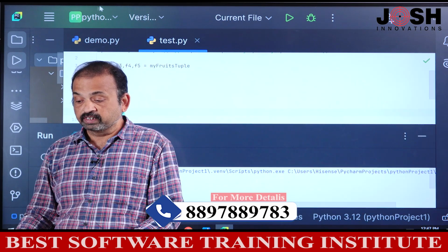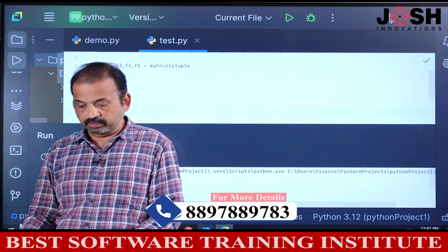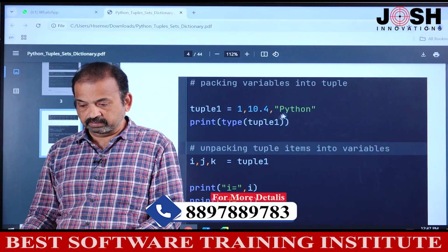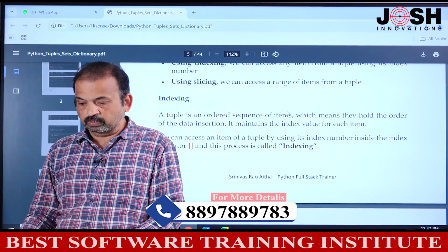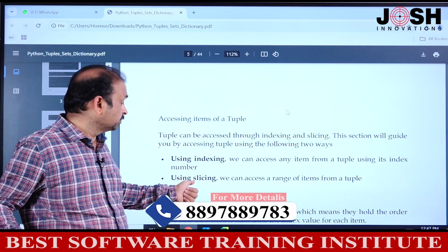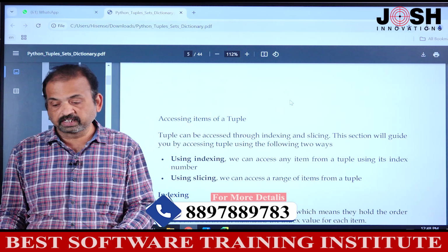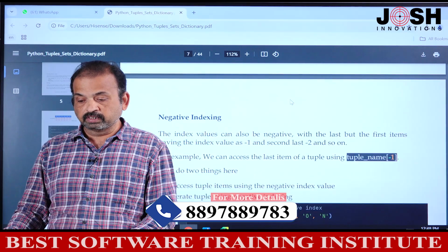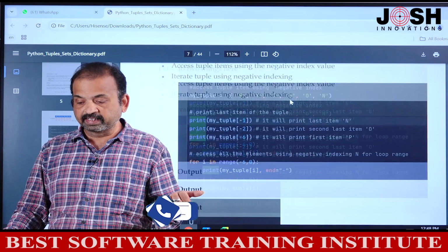Okay, this is called what? Unpacking. Done. How to access? By using indexing and also slicing. Range of items, slicing. Okay, now negative indexing from the back end side.